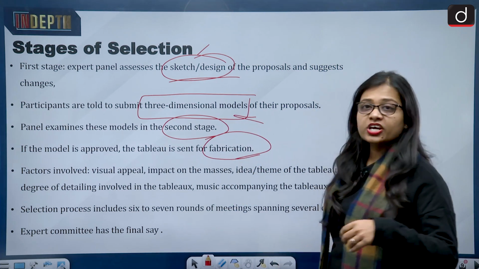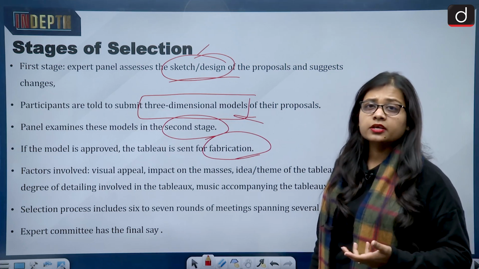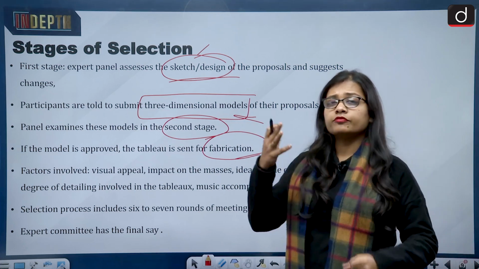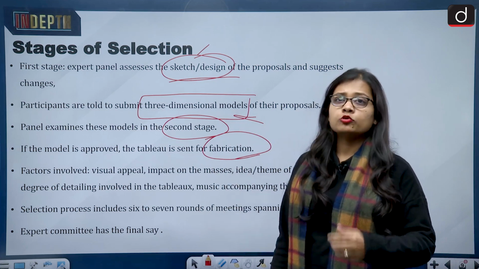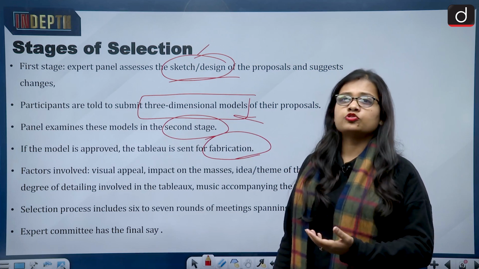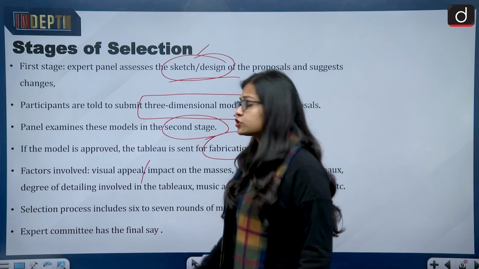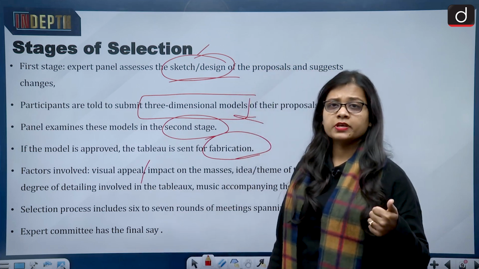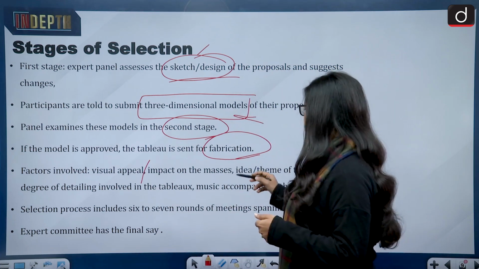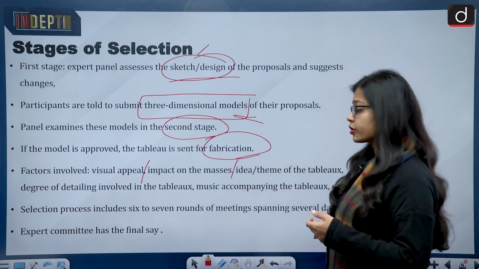And the factors which the expert panel looks at while deciding whether the Republic Day tableau of a certain state or union territory should go ahead or not are, first of all, the visual appeal of the tableau, and its impact on the masses looking at it.